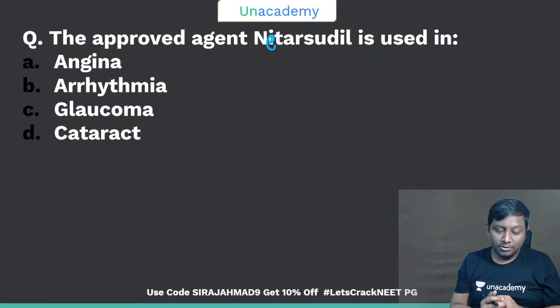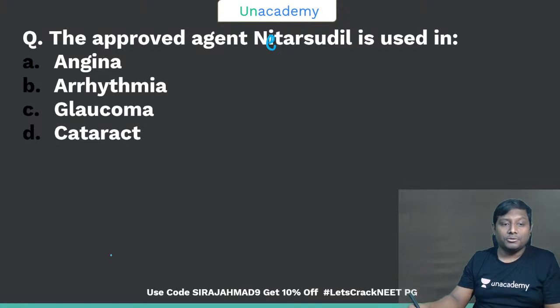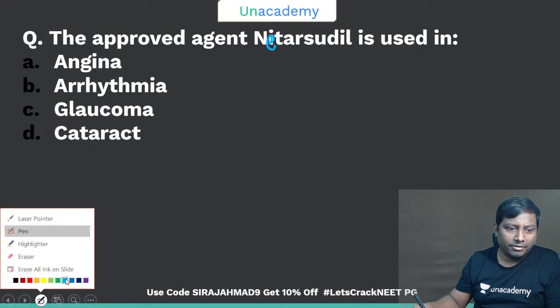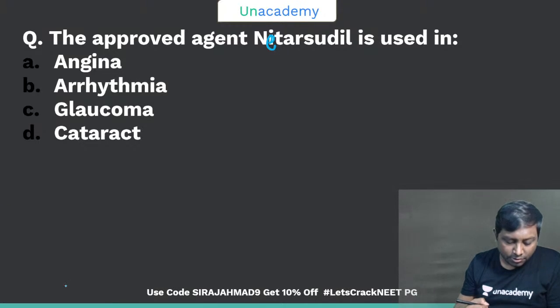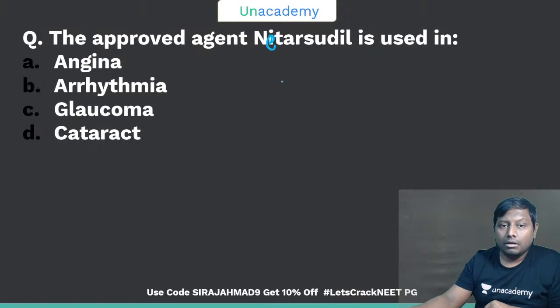The approved drug Nicorandil, it is used in which of the following? Option A, angina, arrhythmia, glaucoma, or cataract. In which of the following conditions can you use it? Not a difficult one. Definitely it's an easy one, right? So Nicorandil, Dr. Shantan Basu is in favor of C. Dr. Tarun Bhatia is in favor of A. Other students, please answer.